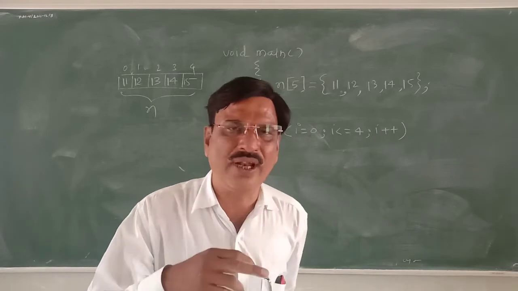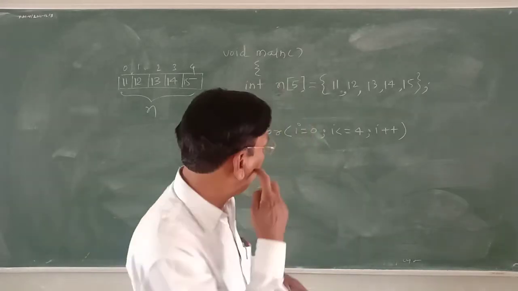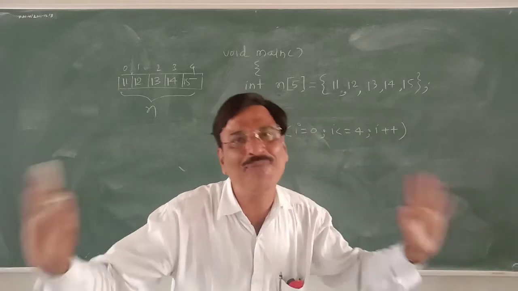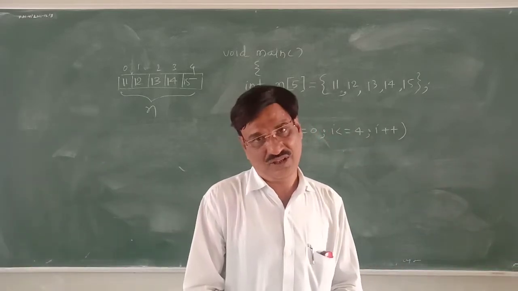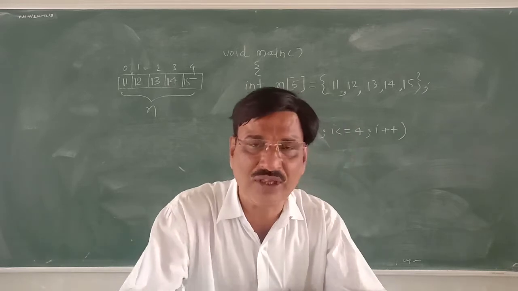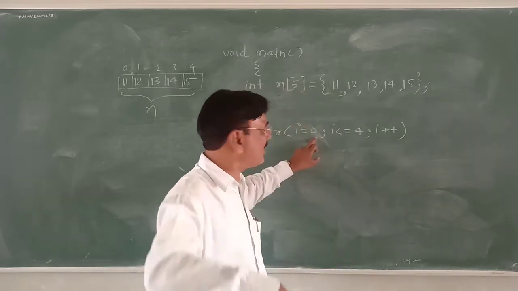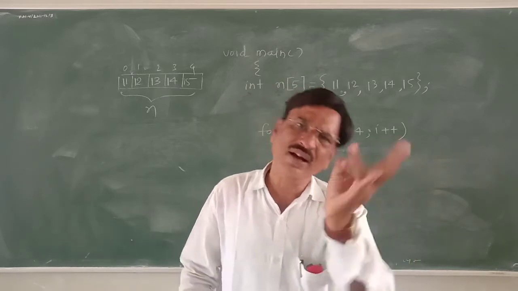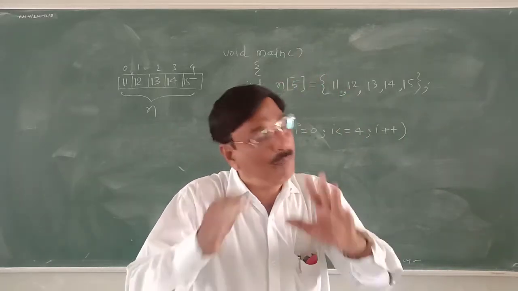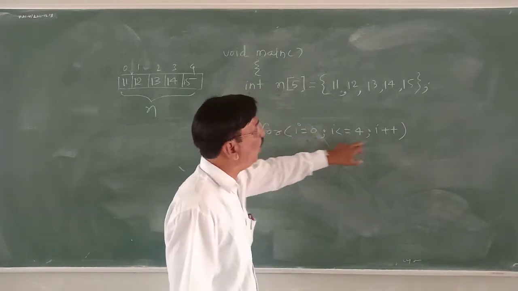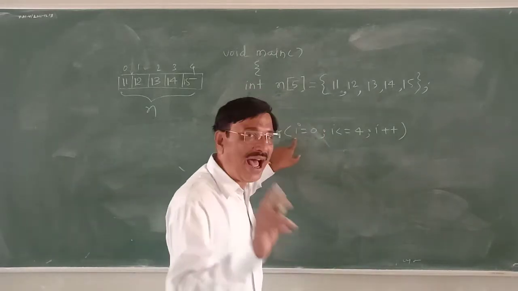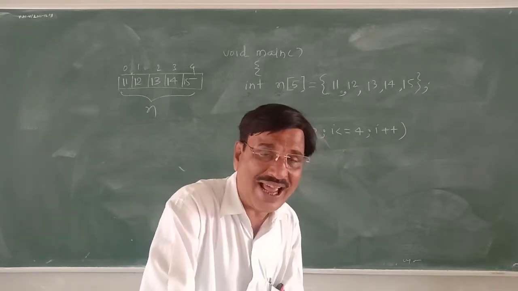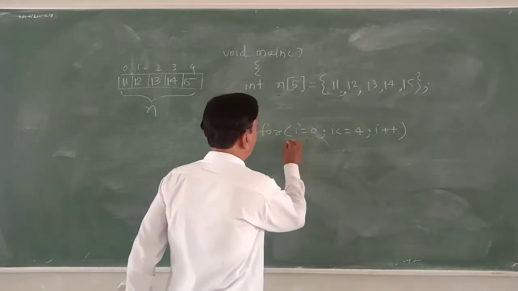As I have told, for 5 repetitions, 1 to 5 is not necessary. 2 to 7 also does the same thing. 6 to 10 also does the same thing: 6, 7, 8, 9, 10, repetitions will be 5. But why are we interested in initializing from 0 to 4? Because the variable i can be used for a double purpose, counting as well as identifying the subscript.